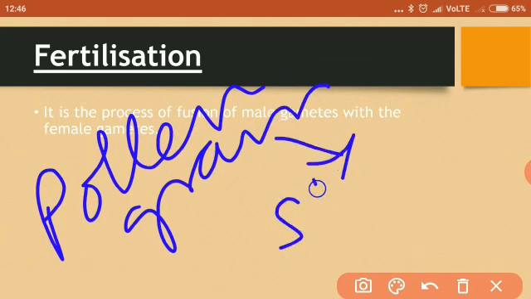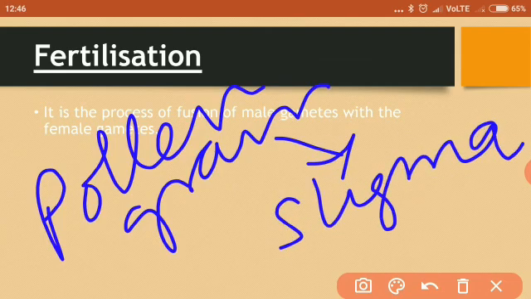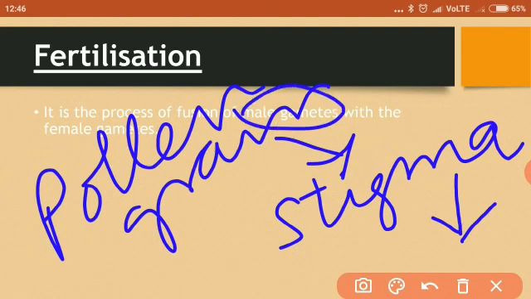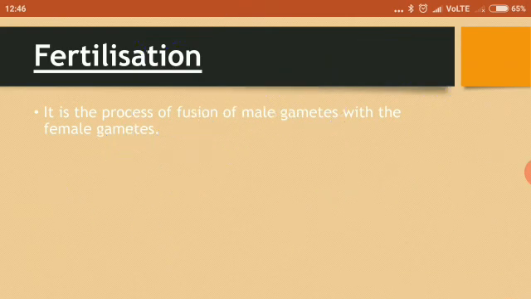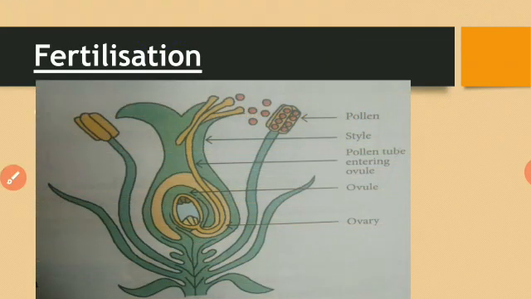But is just bringing it up to the stigma sufficient for fertilization? No, because the stigma does not have the female gamete. Female gamete is somewhere deep inside in the ovules. So now the male gamete has to reach the ovules for fertilization, that is for joining with the female gamete. So how does it occur? We'll see through this diagram.